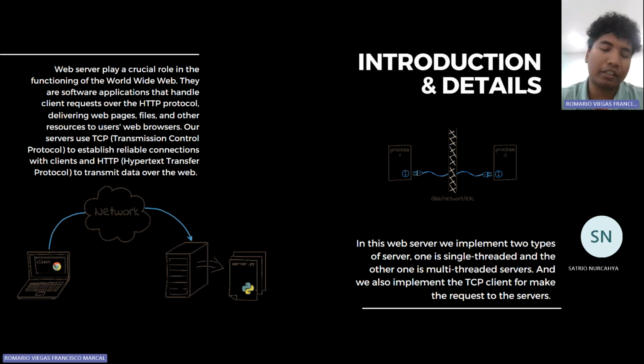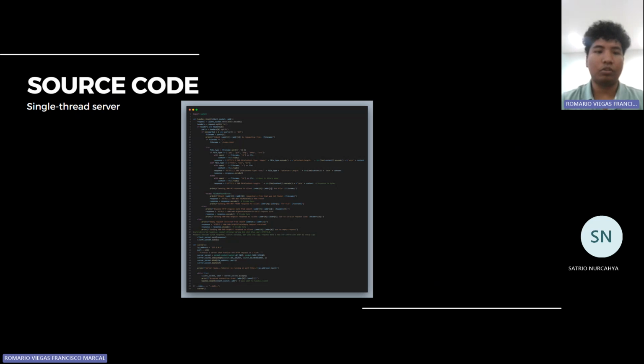Therefore, you can imagine that if there are a lot of sockets still running, they will consume so many system resources in our computer. So that's why this socket characteristic tries to stop the connection, and after that, if a request comes in, it opens again to respond to the request. Therefore, it's more efficient. And let's just go to the source code.